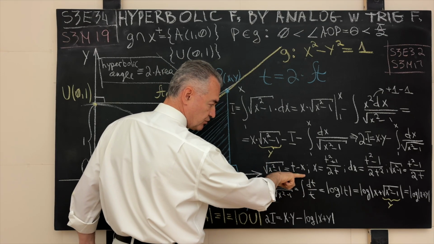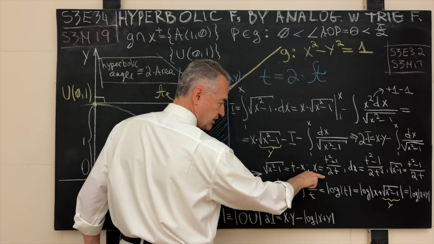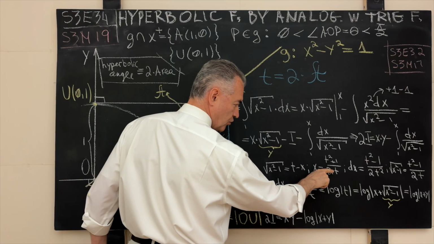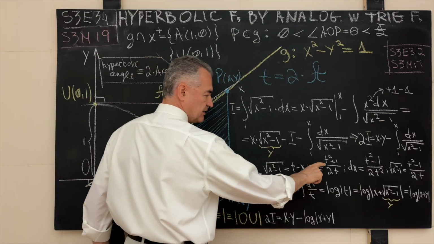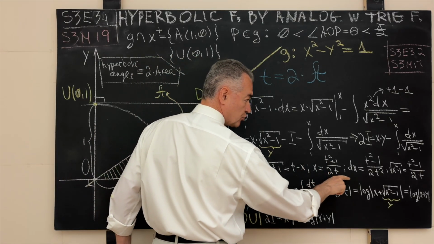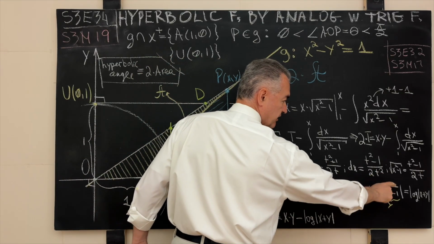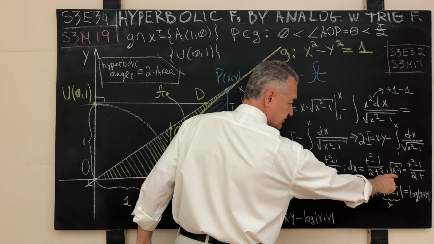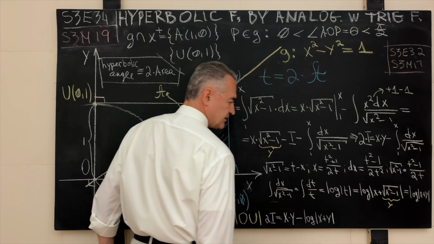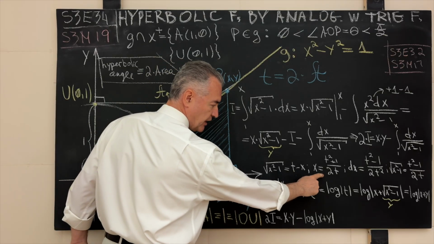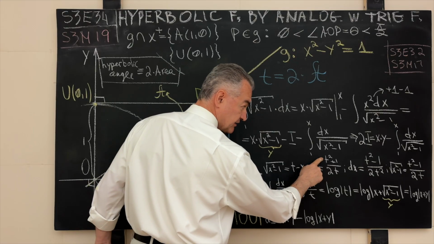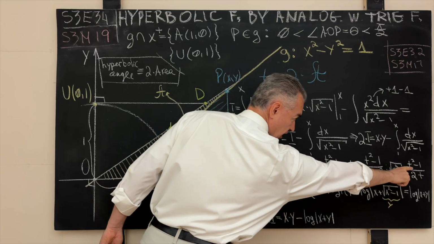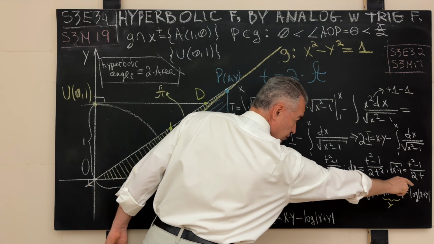Now, once we do this, we square both sides, we obtain this relation: x is equal to (t squared plus 1) over 2t. The first differential is trivial. We can do it in our mind. It's (t squared minus 1) over 2t squared. And then the square root of x squared minus 1 in this case is what? Well, we know t, we know x. From t we subtract this, 2t times t, 2t squared minus t squared minus 1. There you have it, (t squared minus 1) over 2t.